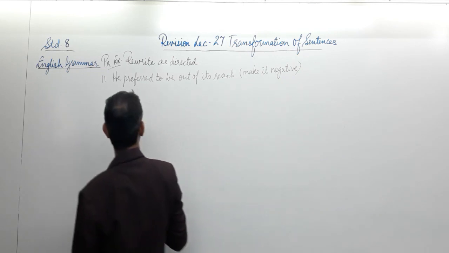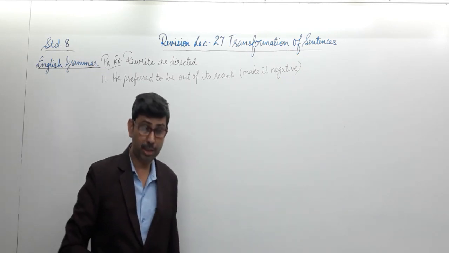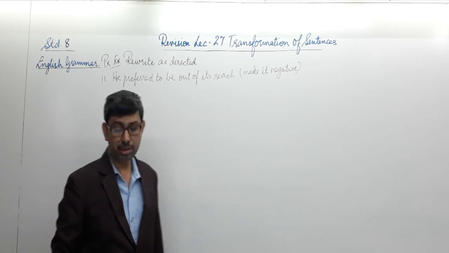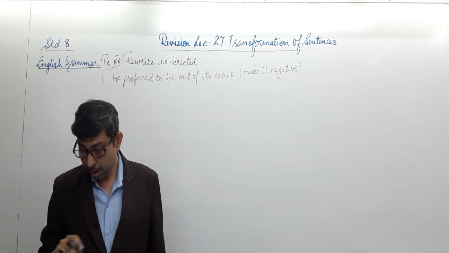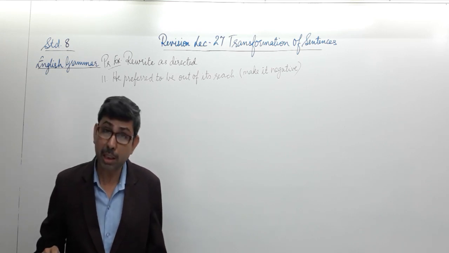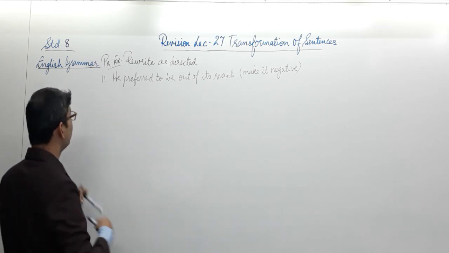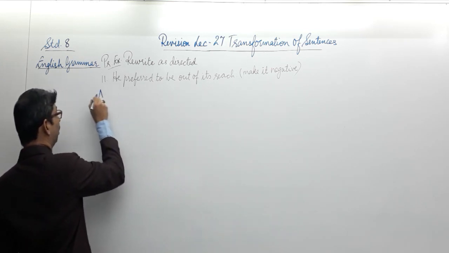He prefers, he is preferring something. He is opting something, he is making a choice. He preferred to be out of its reach. The same thing we are going to write in a negative manner. He preferred not to be within its reach. So you see how the entire sentence changes, but the meaning doesn't change.